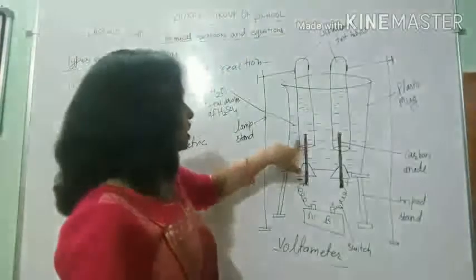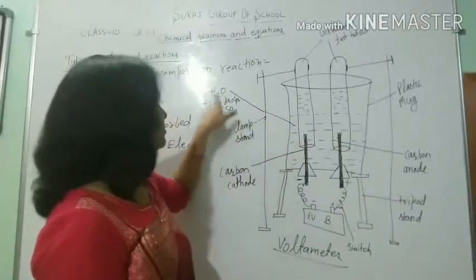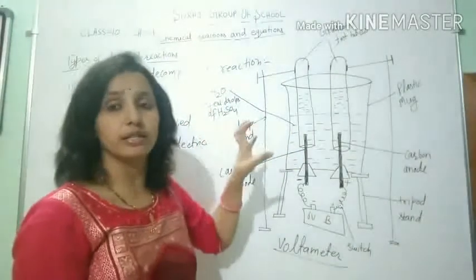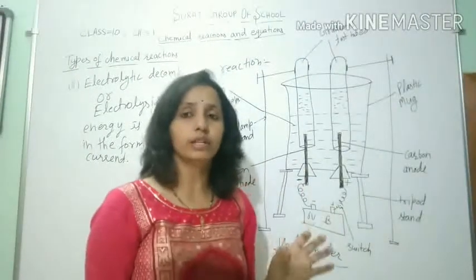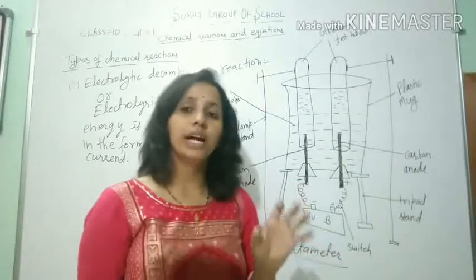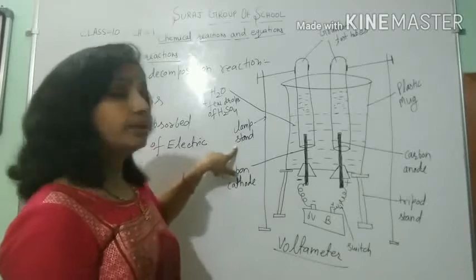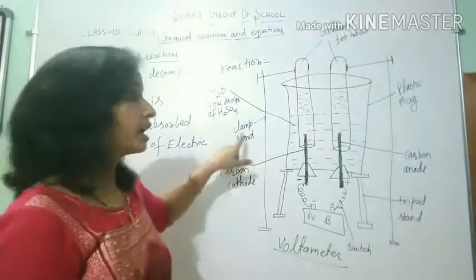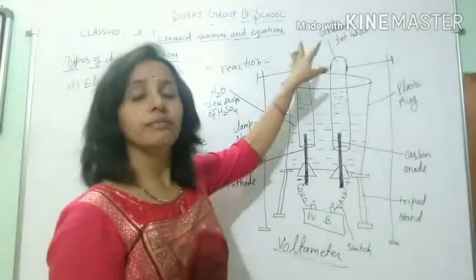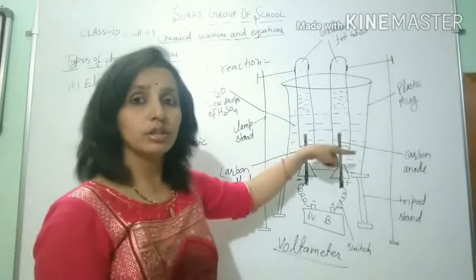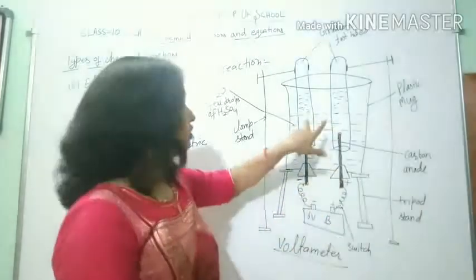Now, in the plastic mug we take water plus a few drops of sulfuric acid. Why do we add sulfuric acid here? To increase the conductivity of water. Next, we take a clamp stand. With the help of the clamp stand, we insert graduated test tubes, filled with water, inverted over both the electrodes.